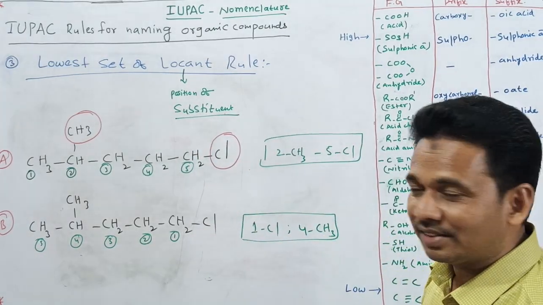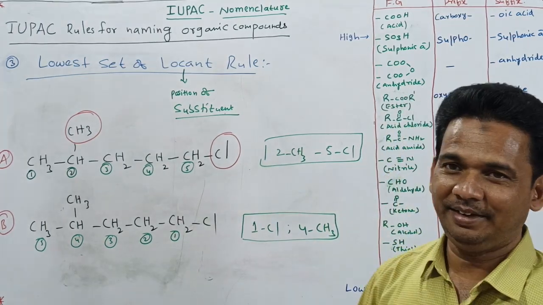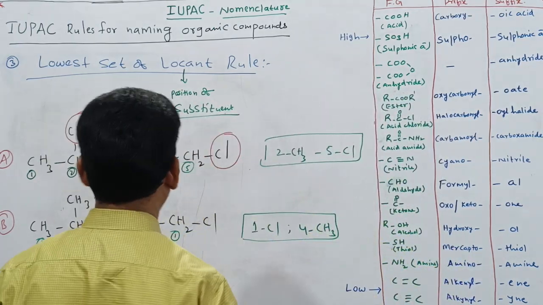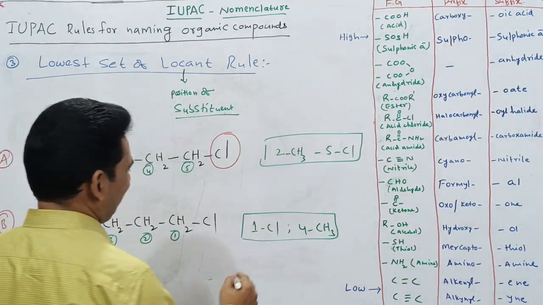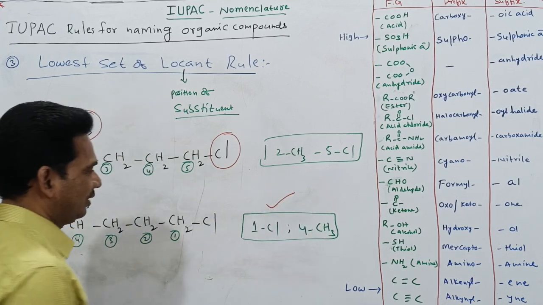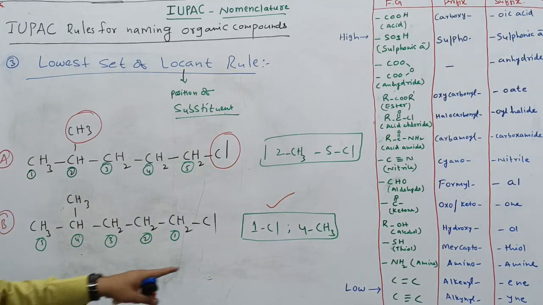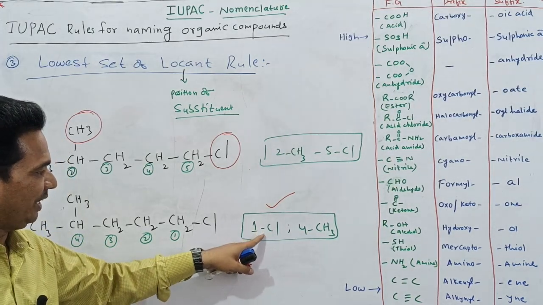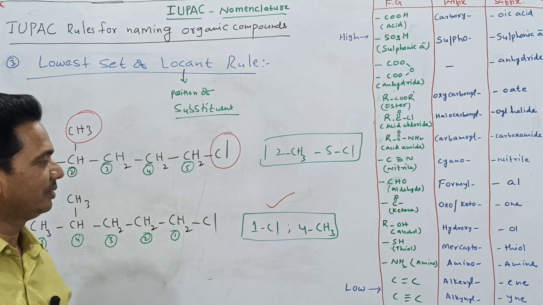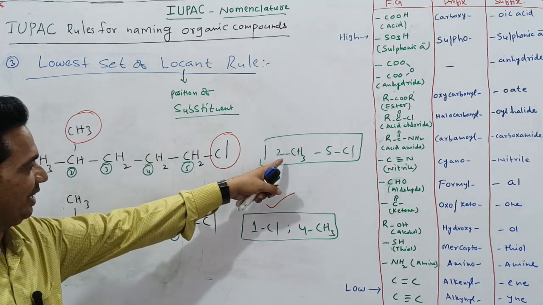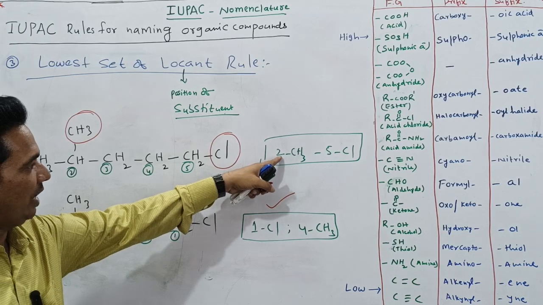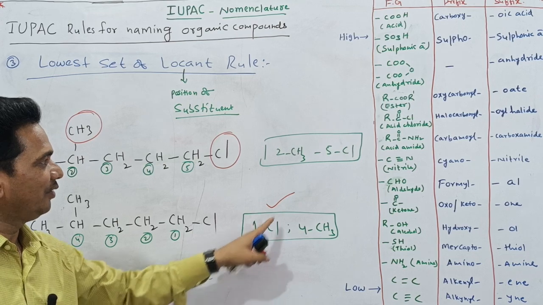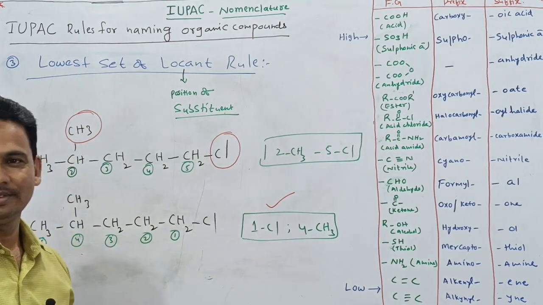Now, which substituents got the highest number here? Which one is right? This one is right or this one is right? I will say this one is correct. Why? You can see here, both the substituents get the lowest possible number. Chlorine gets 1, methyl gets 4. But in this case you can see, one got 2 and the other got 5. See, 2 is bigger than 1, and 5 is bigger than 4.